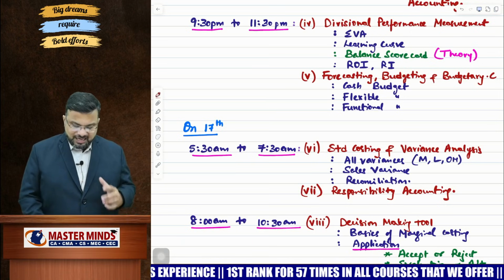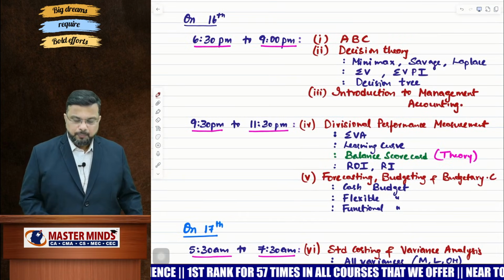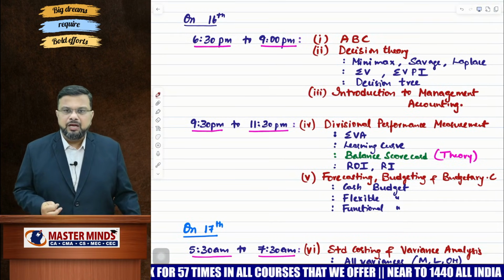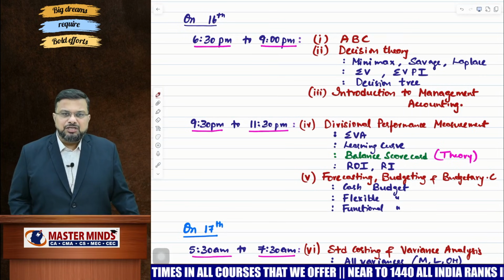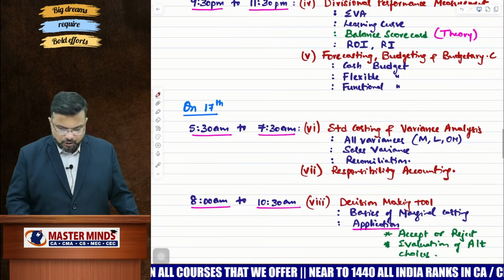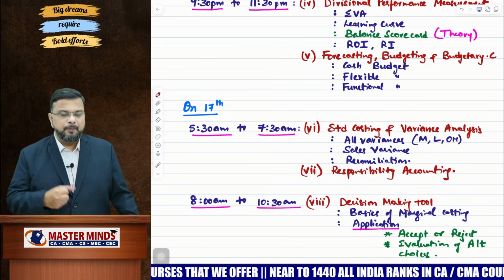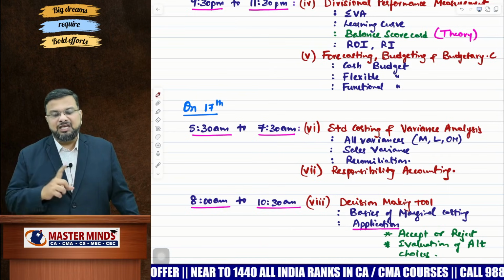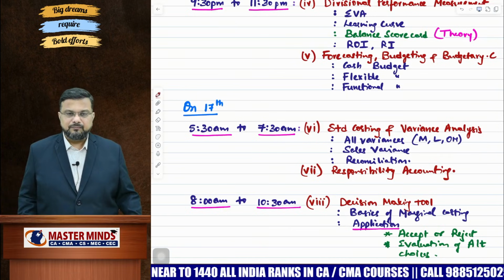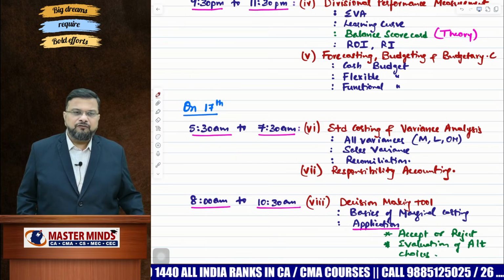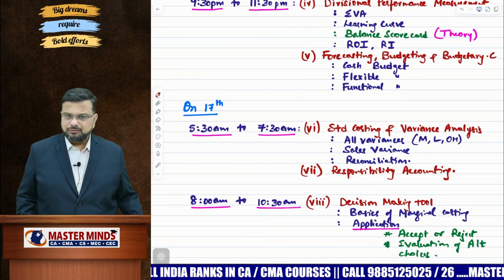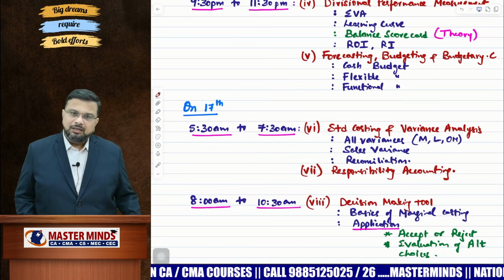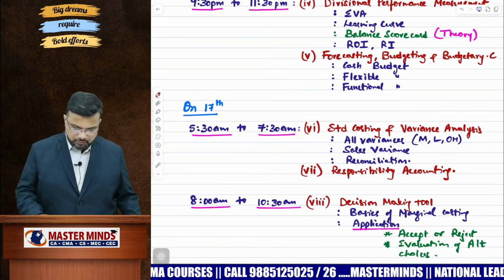Okay, so as far as I'm concerned, you should find it easy when it comes to preparing these 5 chapters. That is ABC, decision theory, introduction to management accounting, divisional performance measurement, forecasting, budgeting and budgetary control, and responsibility accounting. If you prepare these 6 chapters, you can easily answer 7 marks question each from each of these chapters. So 42 marks. Out of 42, if you get at least 35 or 30 also, that's more than sufficient to achieve your target. But let us not rest on that. Let us prepare each and everything.